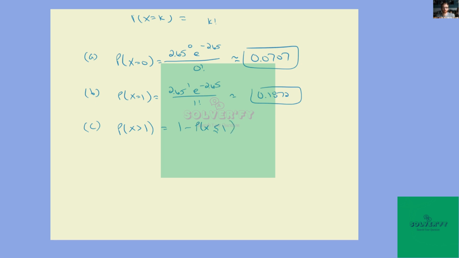Yeah. And so that would be 1 minus the probability that x is equal to 0 plus the probability that x is equal to 1, which we just found.